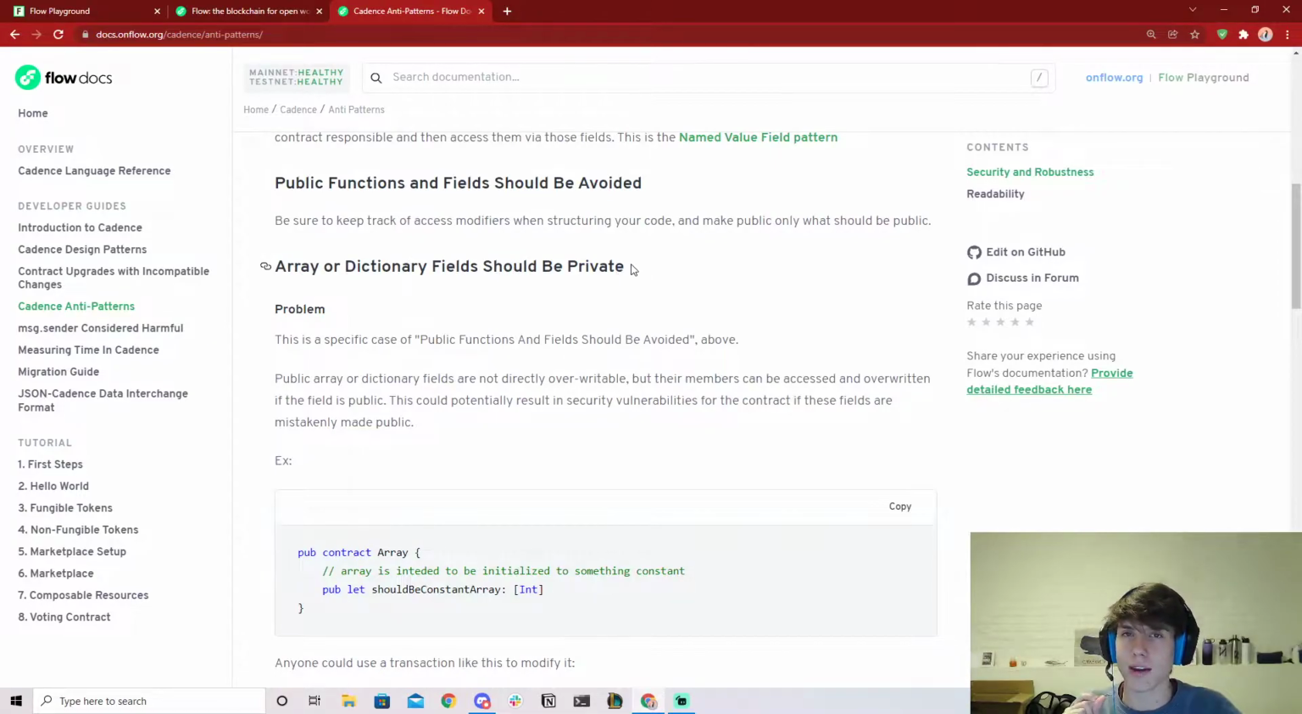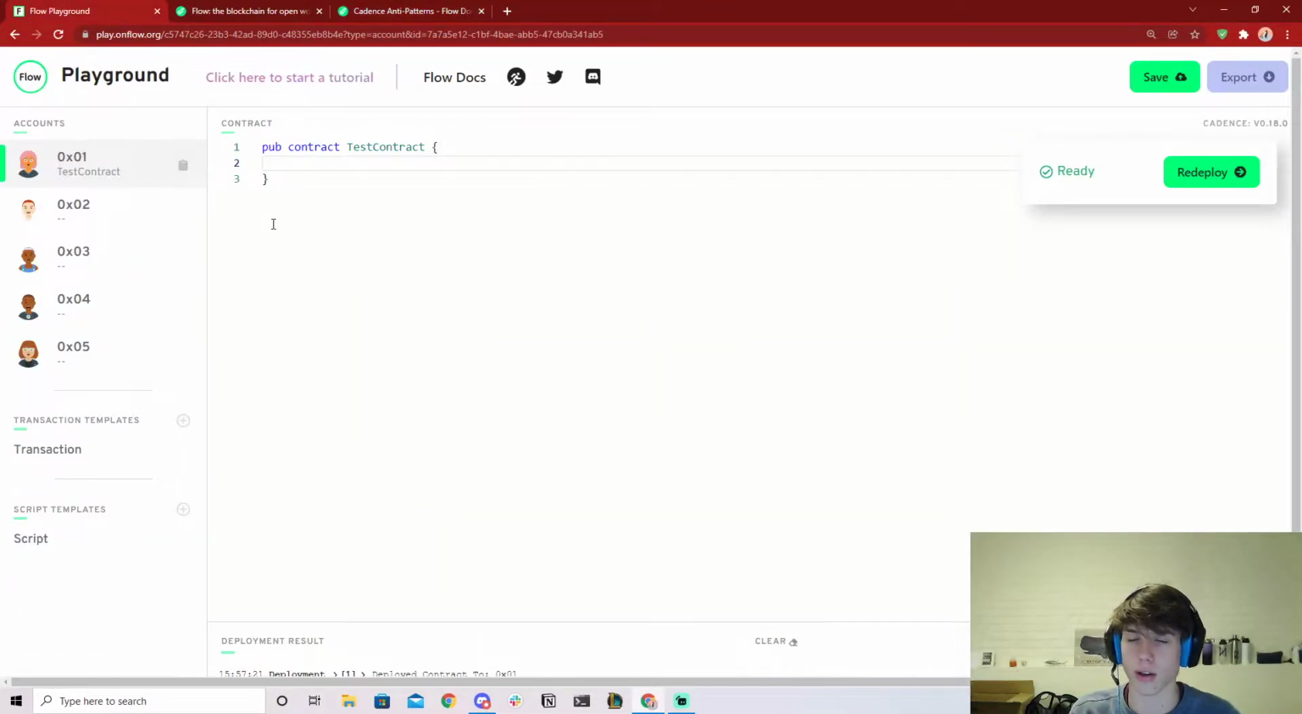Now, if I was on the Flow team, I would make a slight modification to this. It's that array or dictionary fields should be private or access contract or access self. Or access account. What do I mean by that? Well, let's go to the Flow playground. Now, let me write some code, and then we're going to go over why this is an anti-pattern.